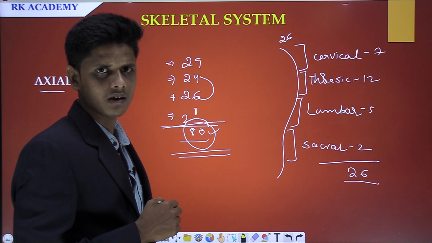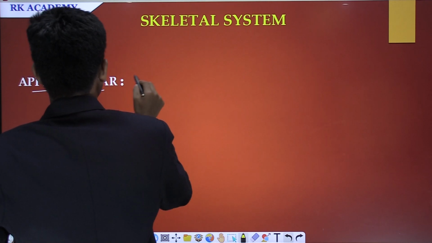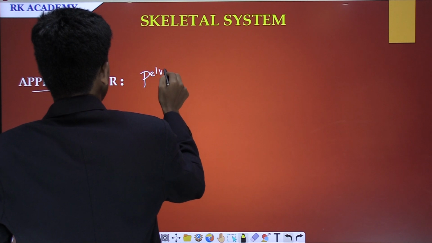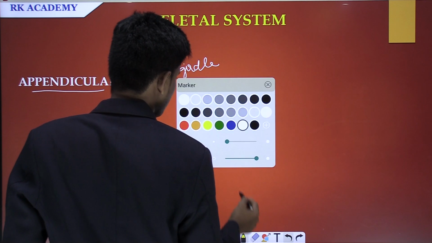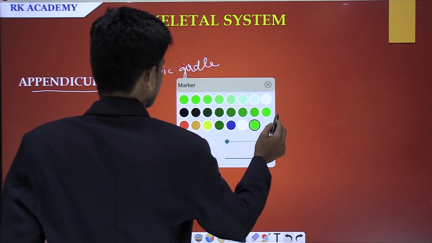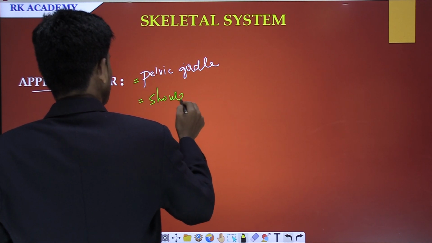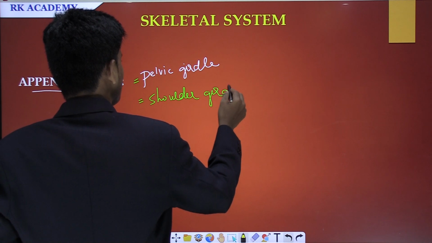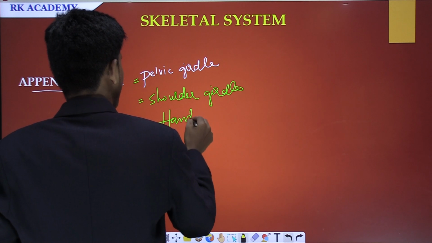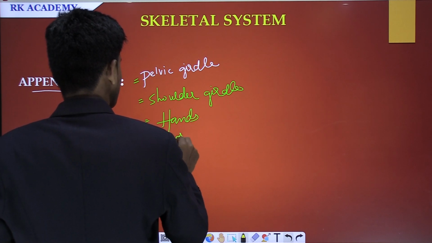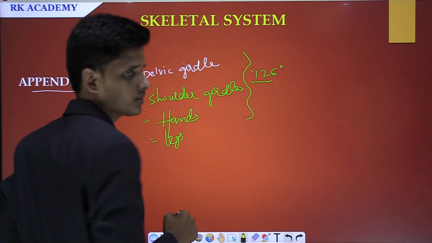Now move on to the appendicular skeleton. In the appendicular skeleton we have the pelvic girdle, the second one is the shoulder girdle, the third one is the hands, and the fourth one is the legs. Here itself it indicates 126 bones are there in these 4 areas.